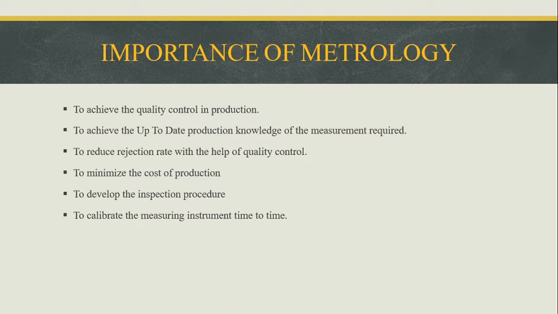That is called quality control. So we should maintain the given dimensions for the production, which is called quality control. So we can achieve quality control in production.